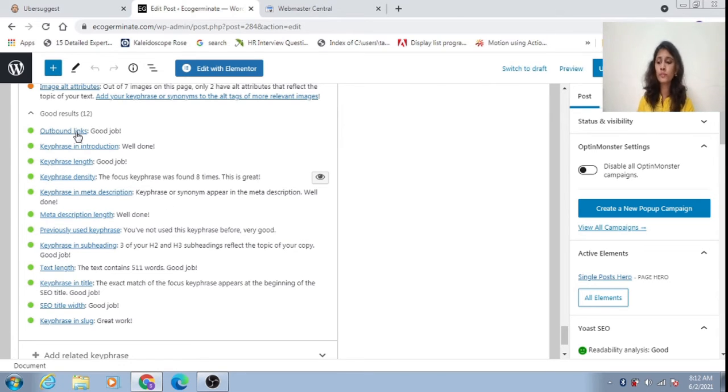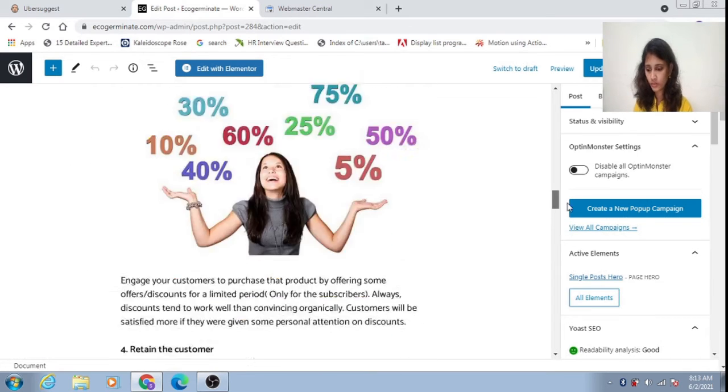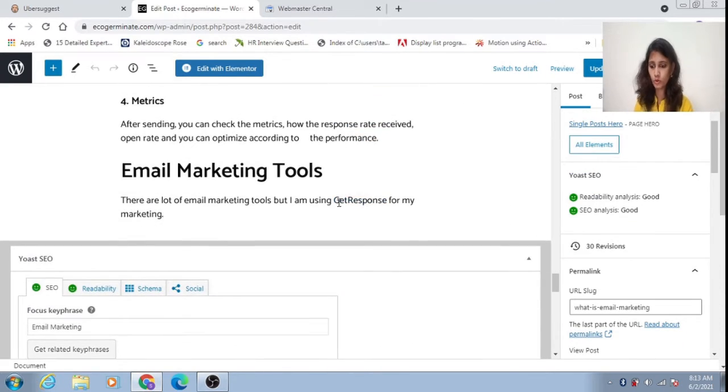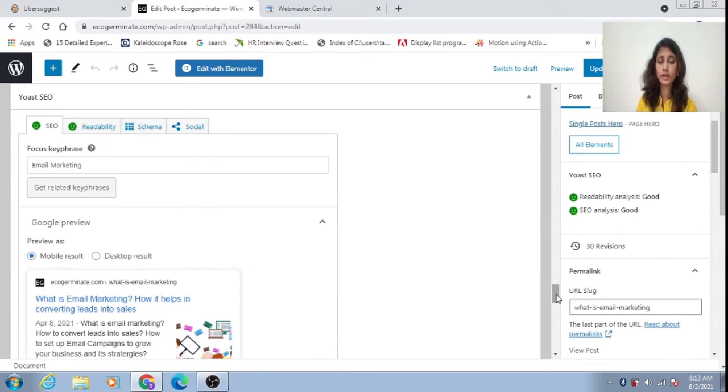What is an outbound link? It is any other page link integrated in your blog. For example, in my blog, I have given GetResponse. GetResponse is one of the very good email marketing tools. So I have linked the GetResponse website URL here. That is an outbound link. Any other website URL placed in your blog is an outbound link, and it is mandatory.